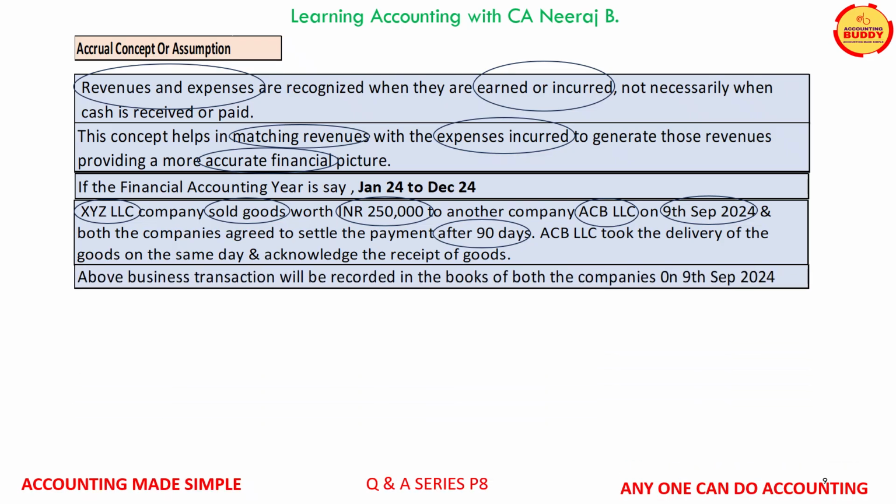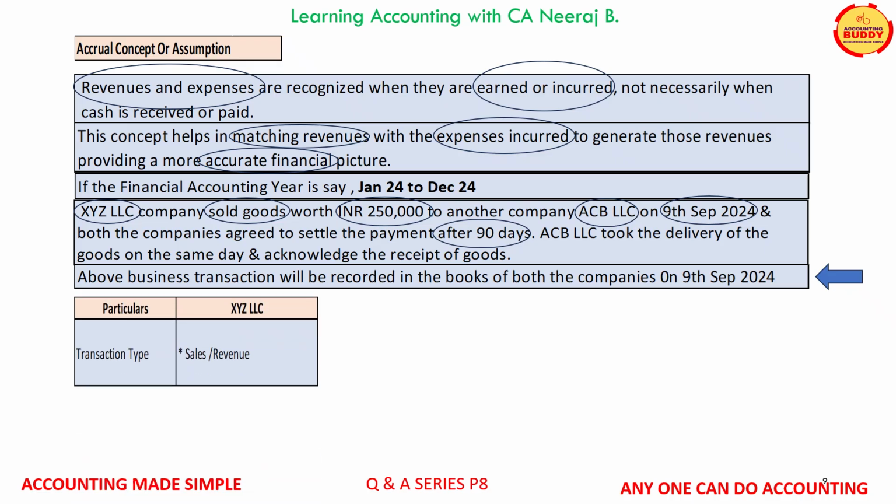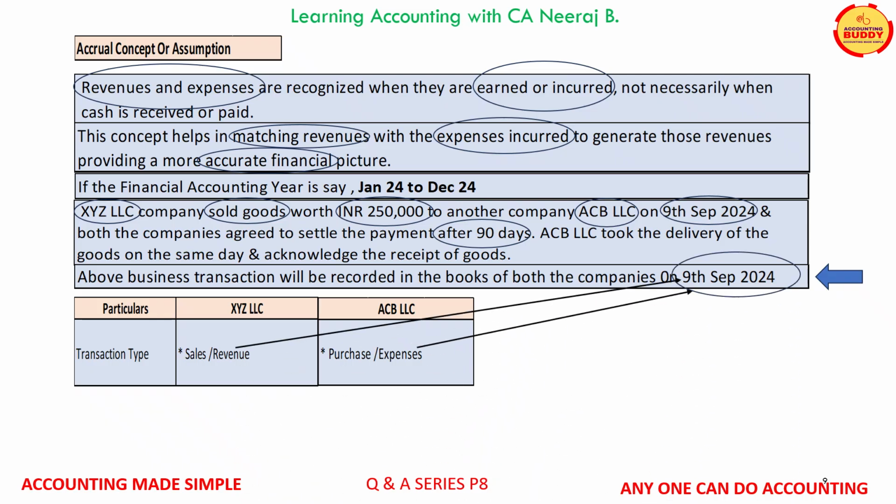This business transaction will get recorded in the books of accounts of both the companies on 9th of September 2024. Now, if we analyze this transaction for XYZ LLC, INR 250,000 is a sales transaction, and for ABC LLC, it is a purchase transaction. Both will record this transaction on 9th of September 24, even if the transaction is not settled on 9th of September.